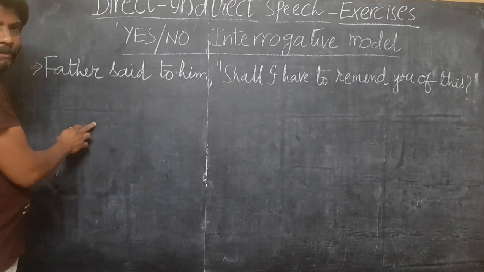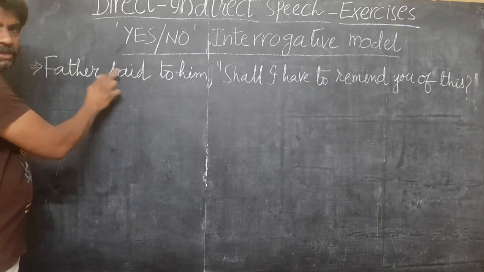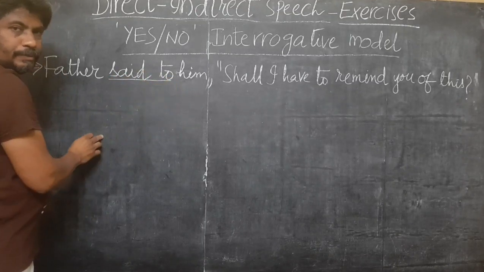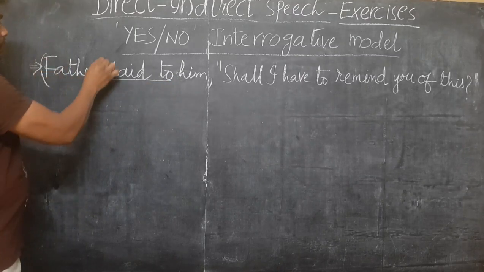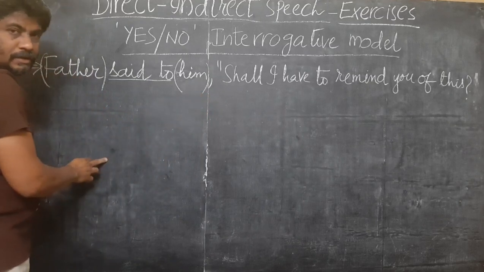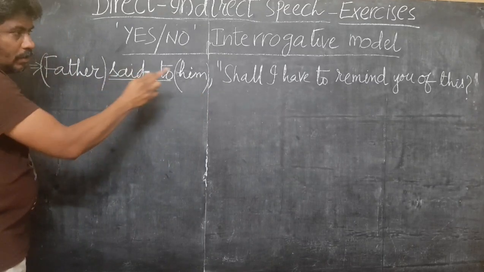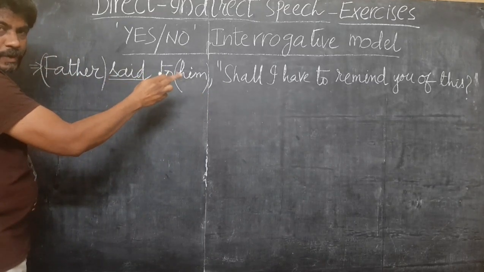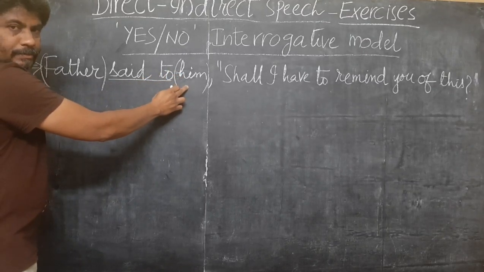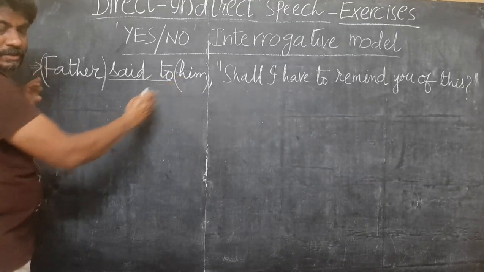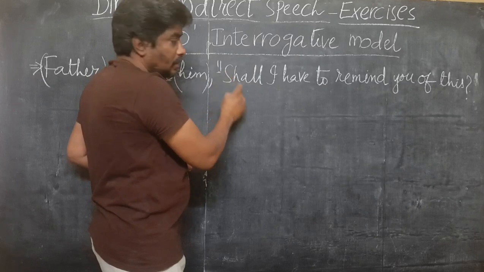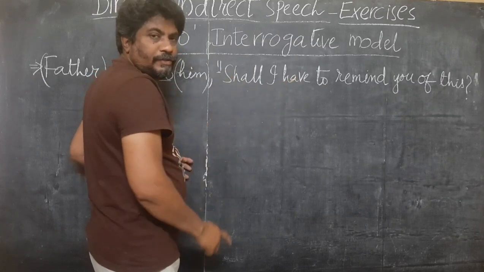Father said to him. This is the reporting verb: said to. Speaker, father. Him, the listener. The speaker of the dialogue is father, and father is speaking to him. This is the dialogue because of the quotations: "Shall I have to remind you of this?"